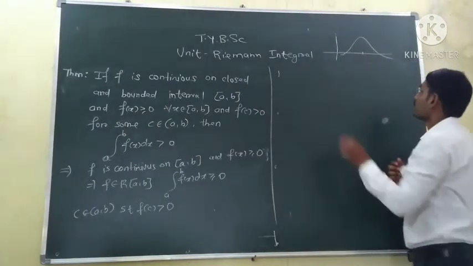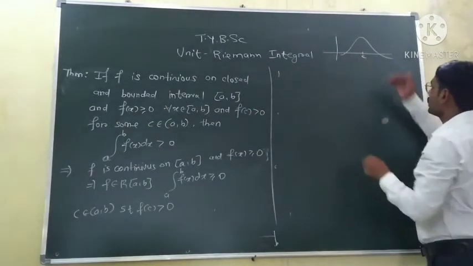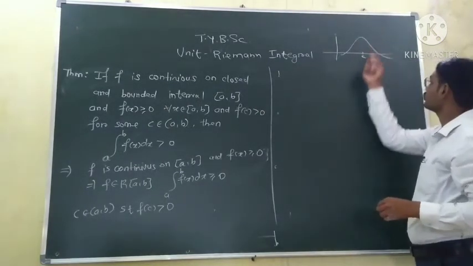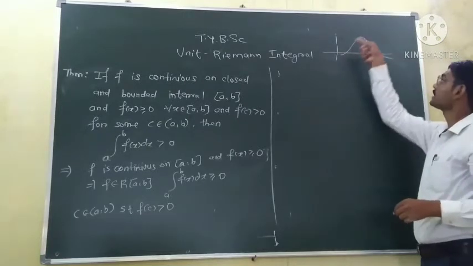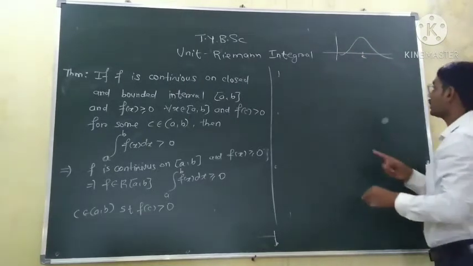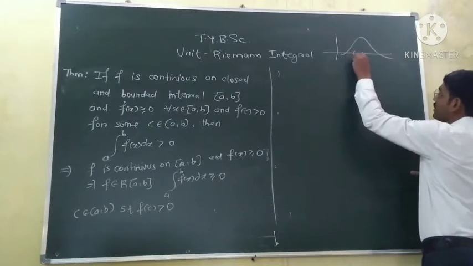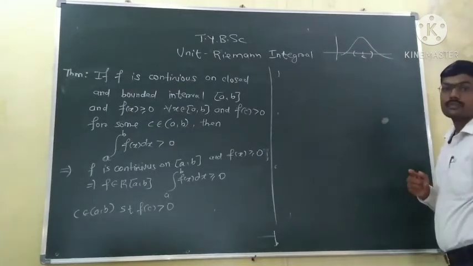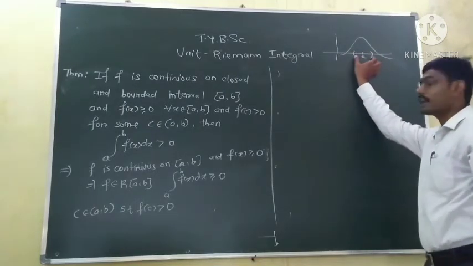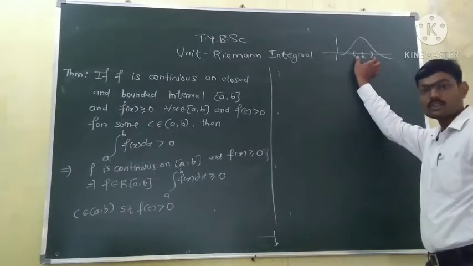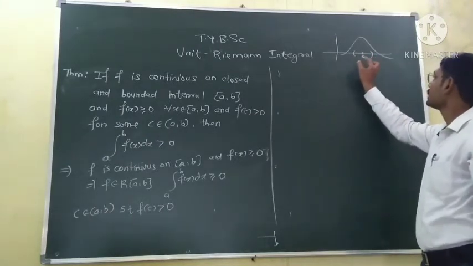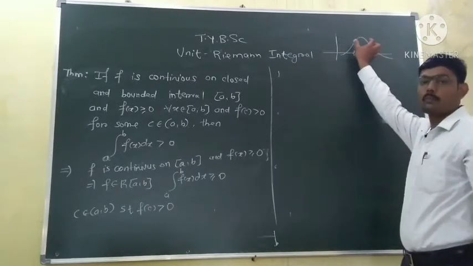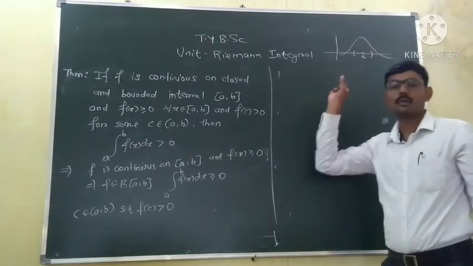Suppose this is the point c, and you can see the function is positive at point c, and the function is continuous, then the function remains positive in some neighborhood of c. So we can find some short interval about c, a neighborhood around c, so that the function remains positive in that neighborhood.